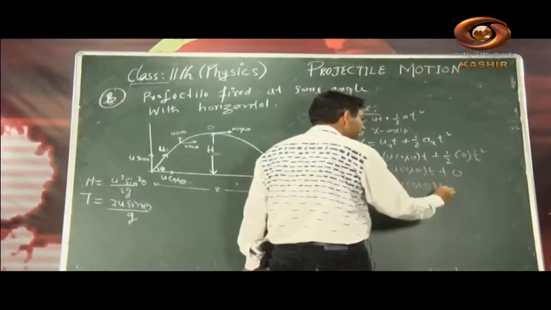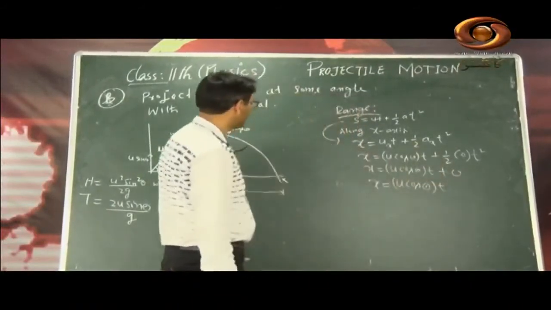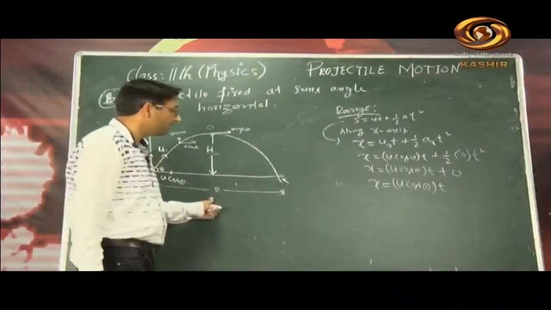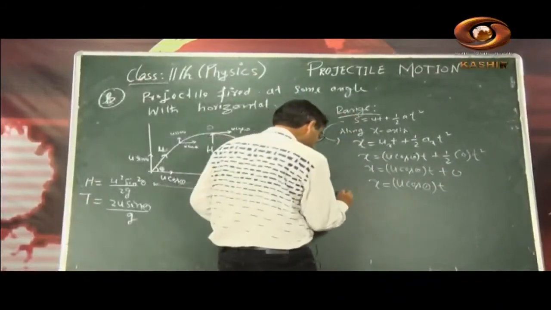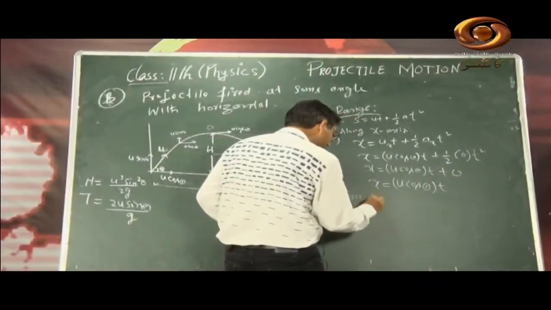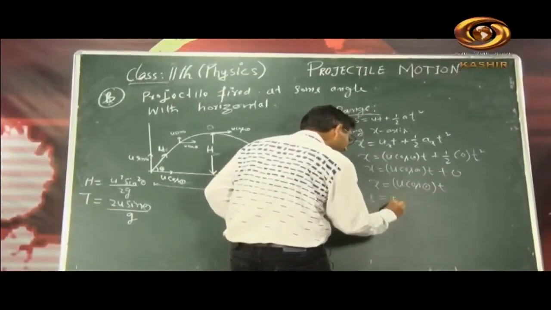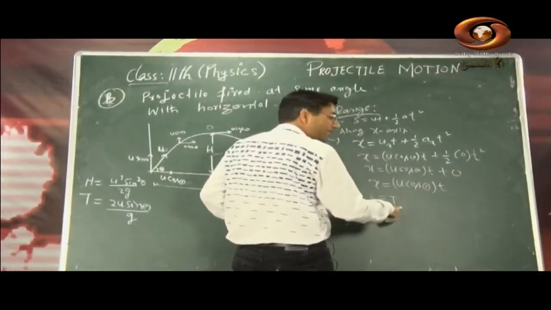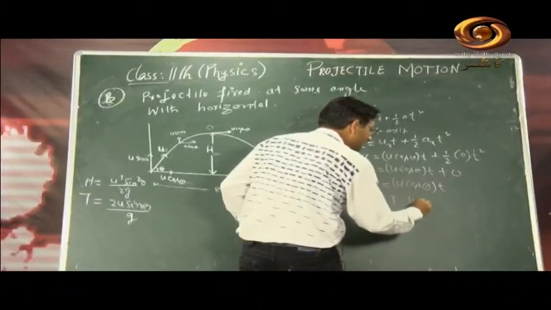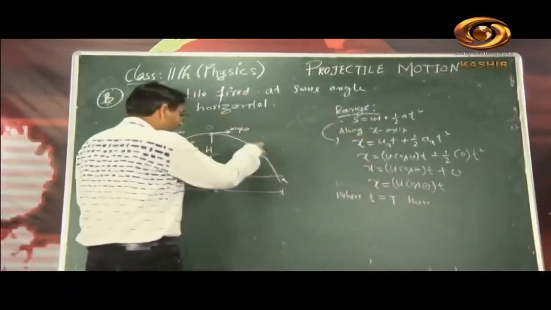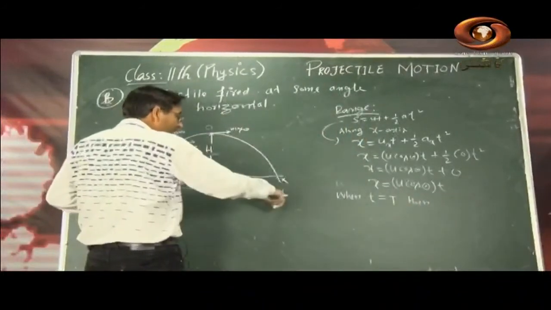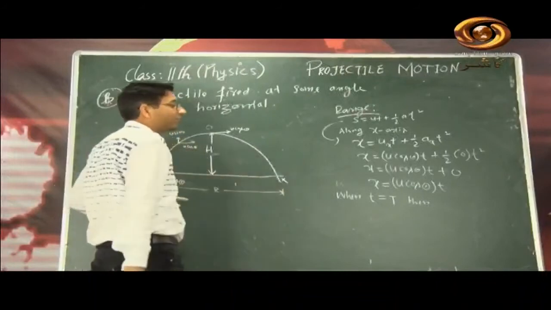Got it? Now because I am not interested in simply x, I am interested in range. So I write here, when small t is equal to capital T, what does it mean? It means that when time is equal to time of flight, when the time of flight is complete, then it gives the maximum linear distance, the horizontal distance, and that is equal to the range.